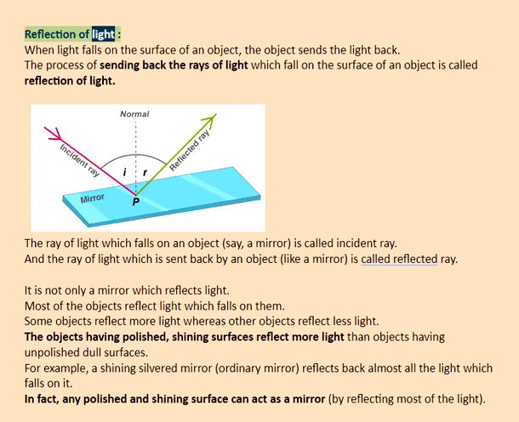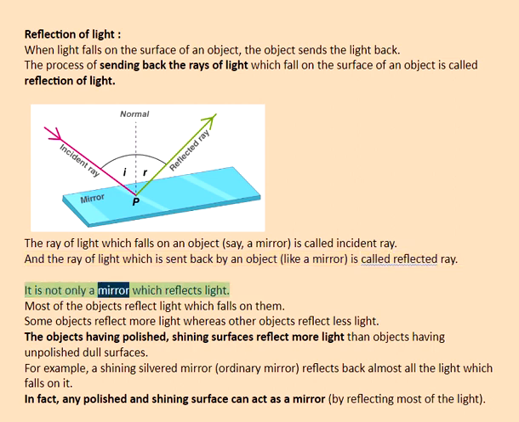Reflection of light. When light falls on the surface of an object, the object sends the light back. The process of sending back the rays of light which fall on the surface of an object is called reflection of light. The ray of light which falls on an object, say, a mirror, is called incident ray. And the ray of light which is sent back by an object, like a mirror, is called reflected ray.